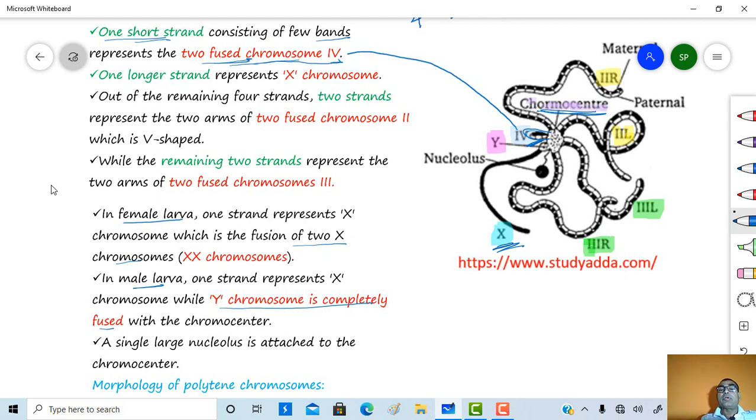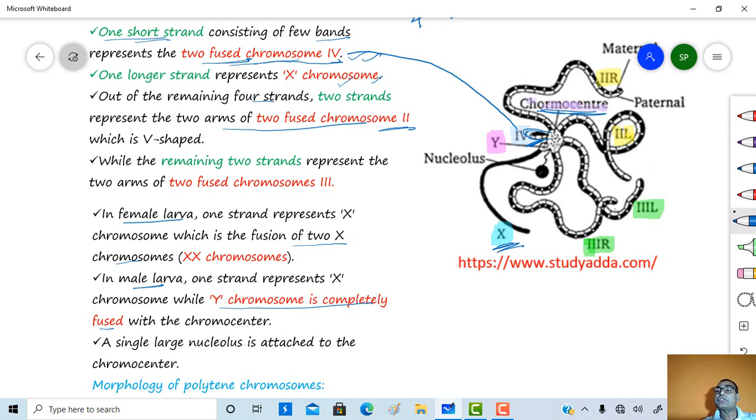Out of now one strand, another strand, 6 strands were present. Out of 6 strands, 2 strands are represented by means of chromosome number 4 and chromosome X. Now 4 strands are present. Out of the remaining 4 strands, 2 strands represent the 2 arms of chromosome number 2, which is V shape.